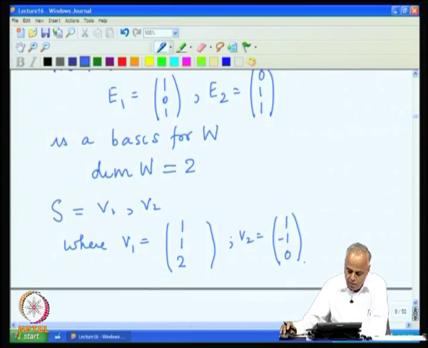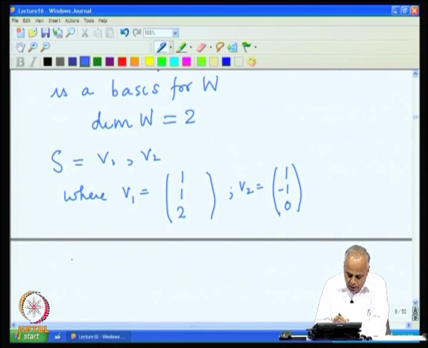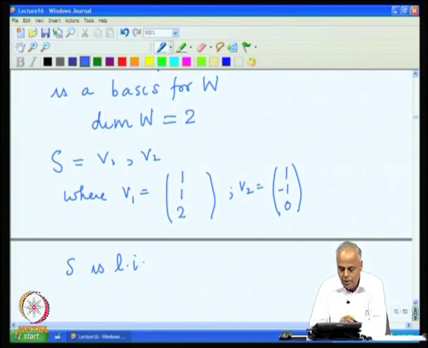Let us observe first of all S is linearly independent, because you cannot get V2 as a multiple of V1, because V1 has non-zero third component. To get V2 we can only multiply V1 by 0. So, we cannot get V2 as a linear combination of V1. Similarly, we cannot get V1 as a linear combination of V2, and therefore, V1 and V2 are linearly independent.